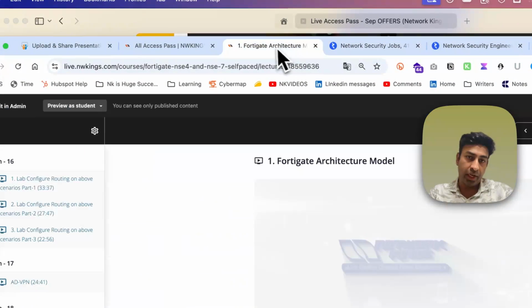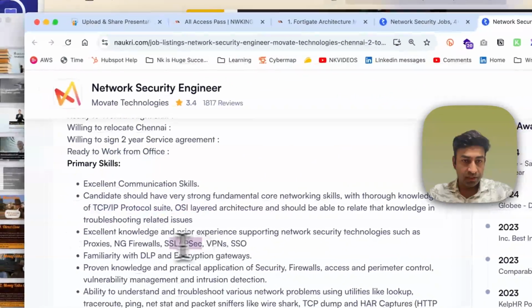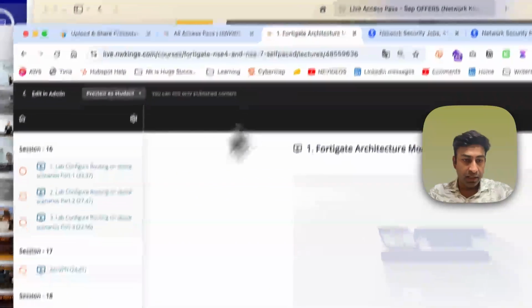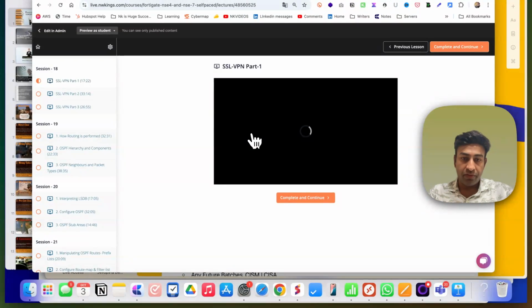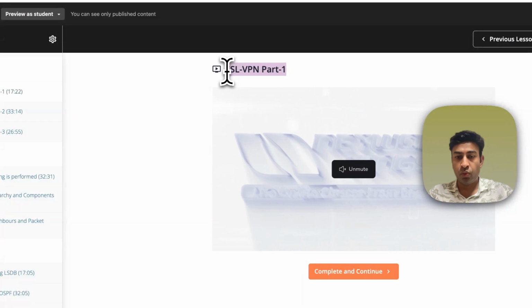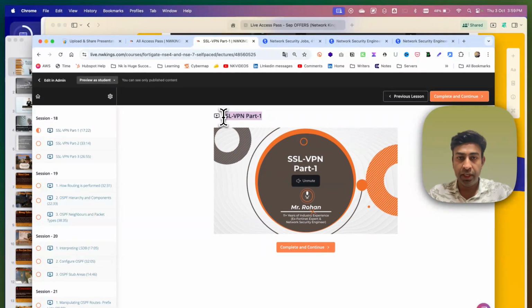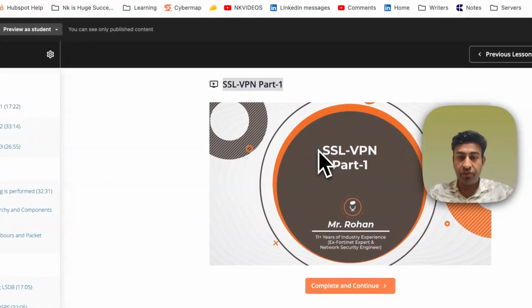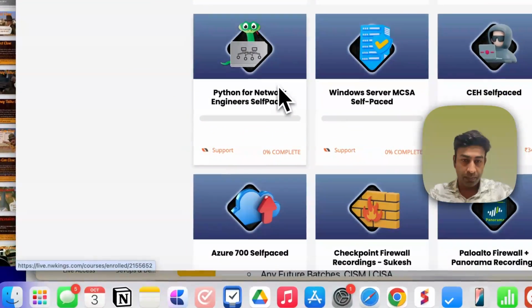And that you will get in our course. You can see the topic mentioned here, SSL. This is what we have in the FortiGate and in every firewall batch we are delivering. In every firewall batch you will be able to learn the SSL part, whether it is FortiGate, Palo Alto, or Checkpoint. We have ASA, we have FTD, and we have almost every firewall. Even the Sophos firewall is included.